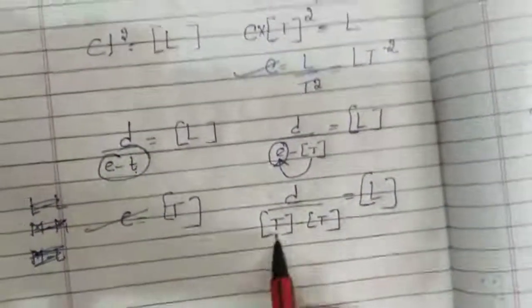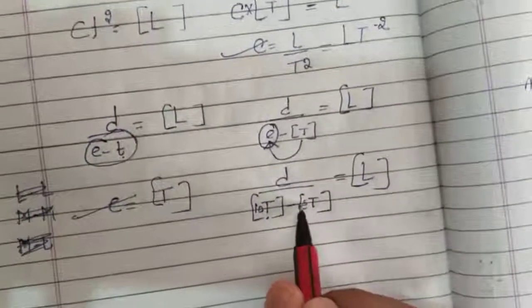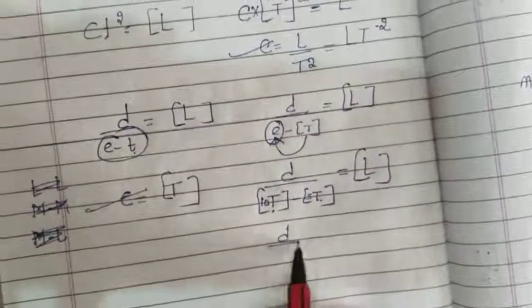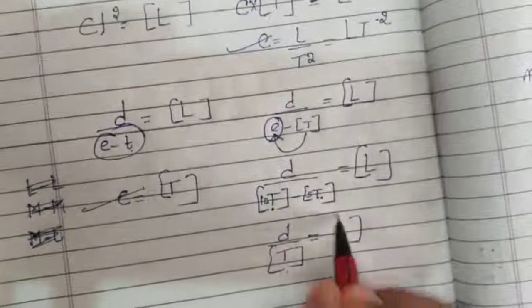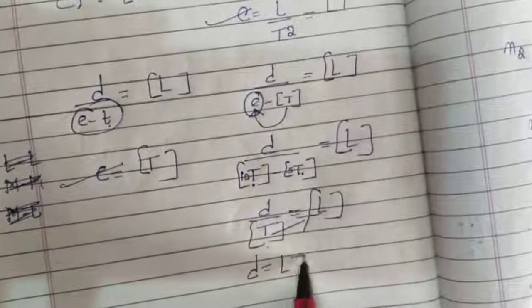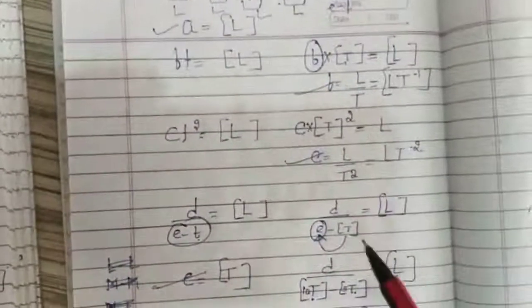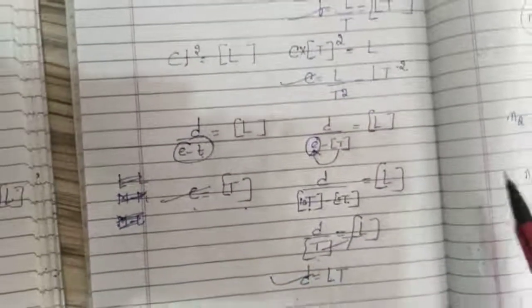Okay. t minus t, you think it will become 0? No, it will not become 0. Suppose it is 10t, suppose it is 5t, it is going to be 5t. So the dimension will remain as t. If you subtract t from t, you are going to get t. So the denominator is in division mode; on that side it will become multiplication mode, Lt. So this is the dimension of d. So you have found the dimensions of a, b, c, e and d also. So your question is fulfilled.